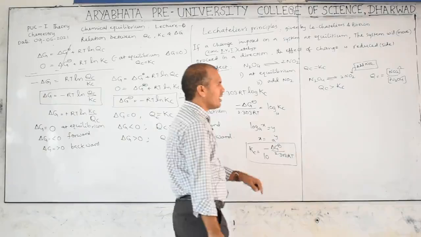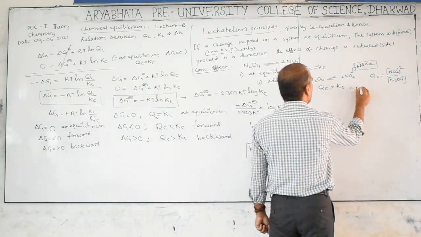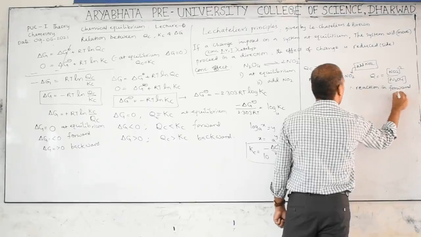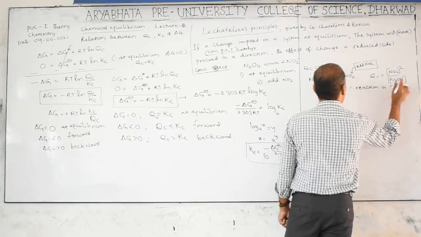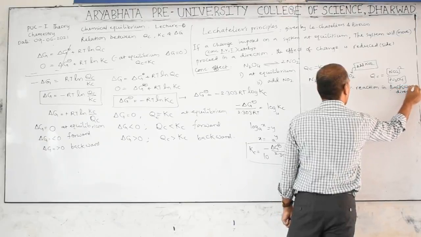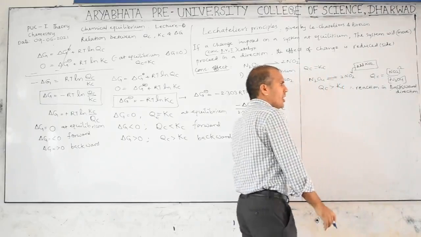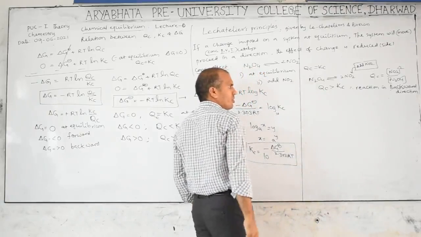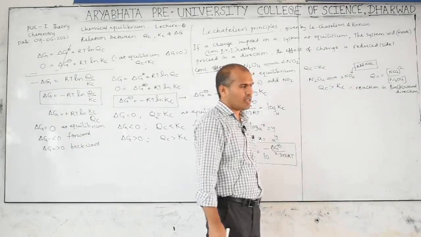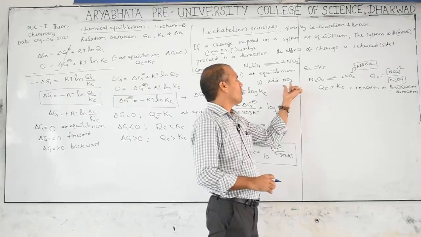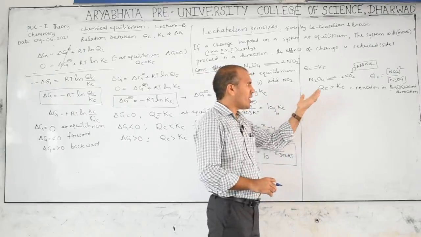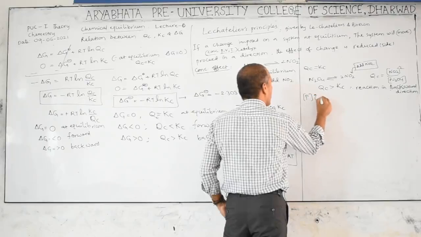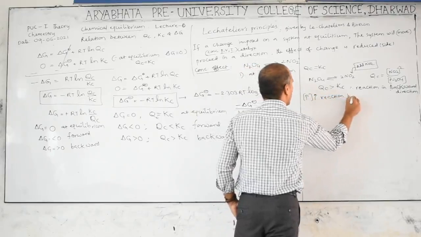When QC is greater than KC, which direction does the reaction go? Therefore the reaction goes in forward direction. Sorry, backward direction. When the reaction is in backward direction, you will get N2O4 as a product. At that time this is a reactant. So what you conclude from this reaction: product concentration increase means reaction goes backward. Simple. So product concentration increase means reaction backward.